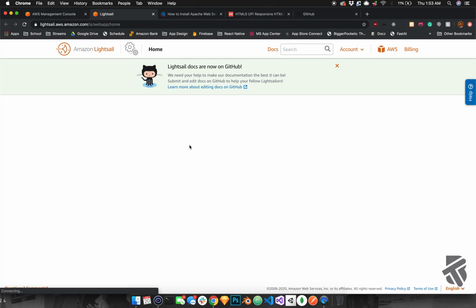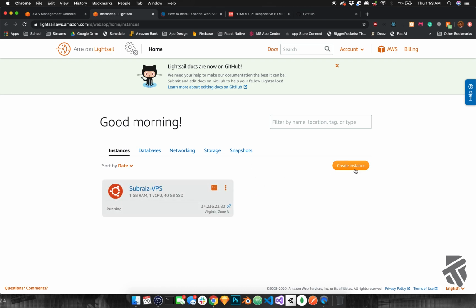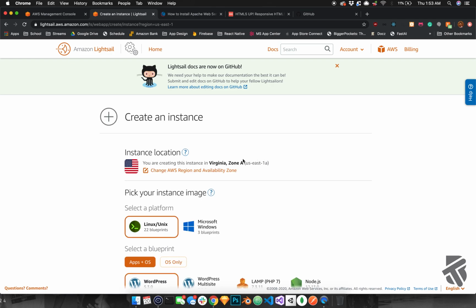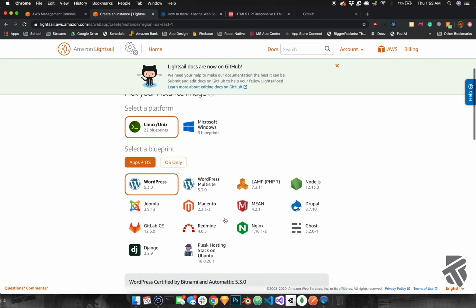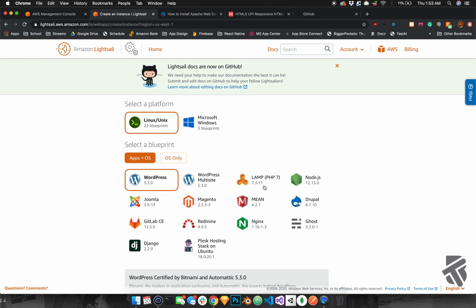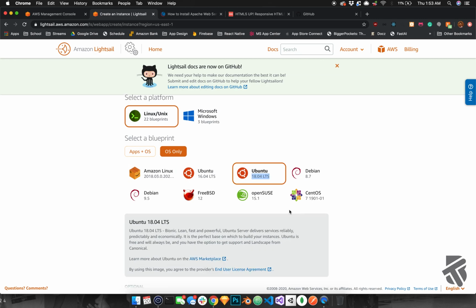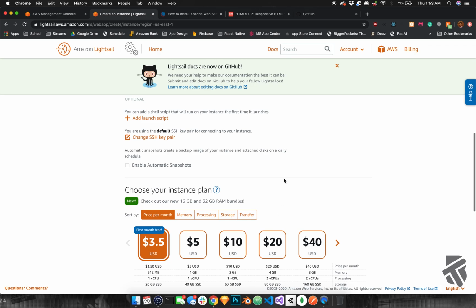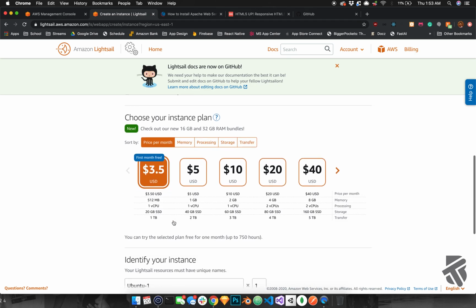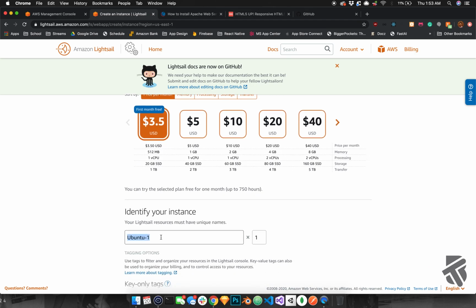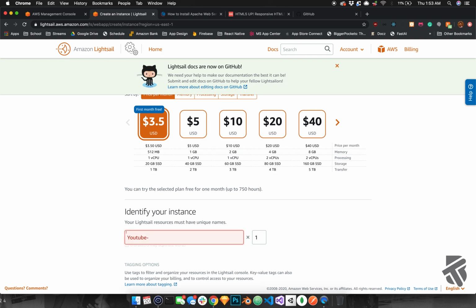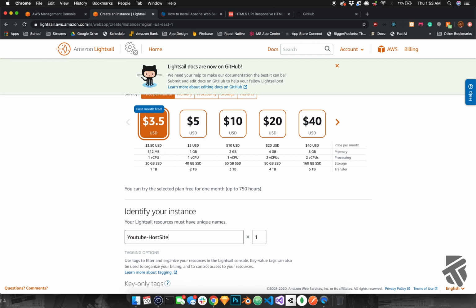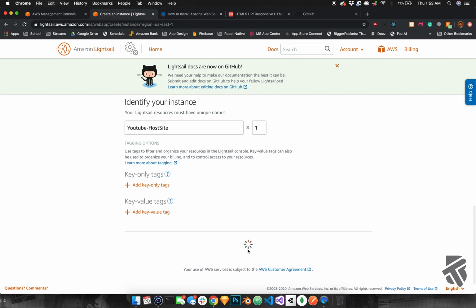If you press on Lightsail, it's going to let you create an instance. And we're going to choose Ubuntu 18.04. Where is that? Okay, right here. So essentially it's just a Linux system, so we're going to be going through a lot of Linux commands, stuff like that. Let's just call this YouTube host site, whatever. Okay, create that instance.